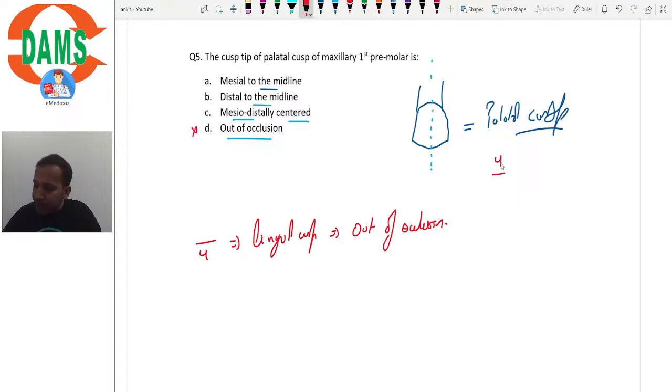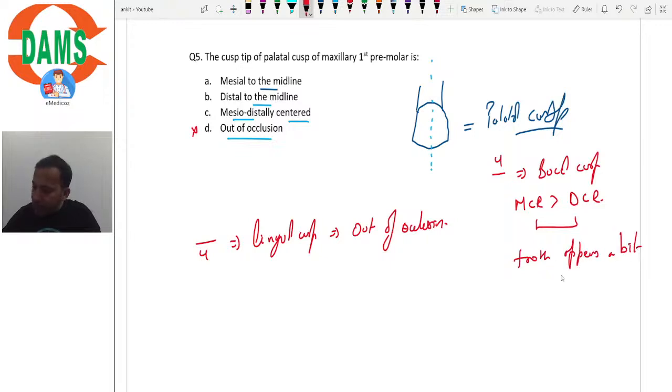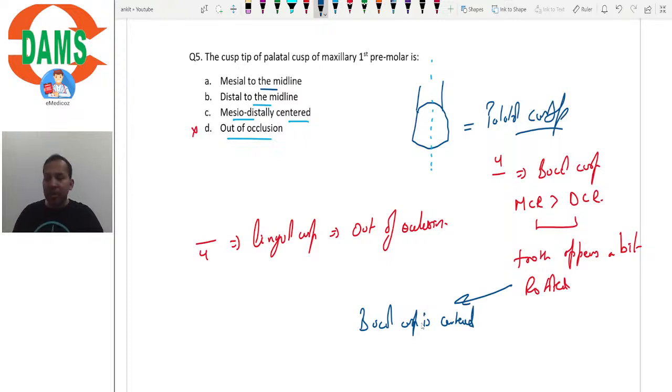In the upper four, the buccal cusp, the mesial cusp ridge is longer than the distal cusp ridge. So the tooth appears a bit rotated, isn't it? Its buccal cusp is centered mesiodistally, though it should have been a bit distally placed.